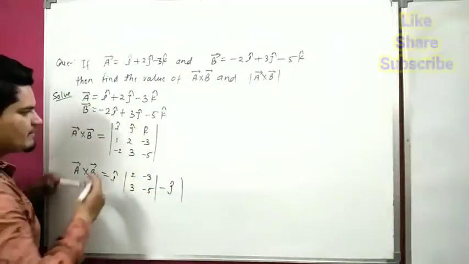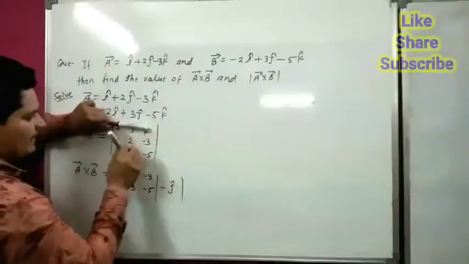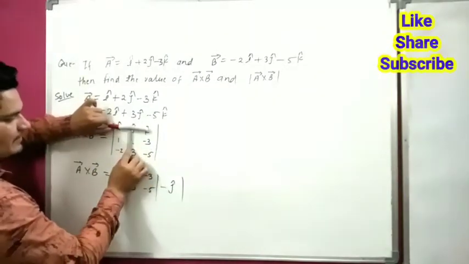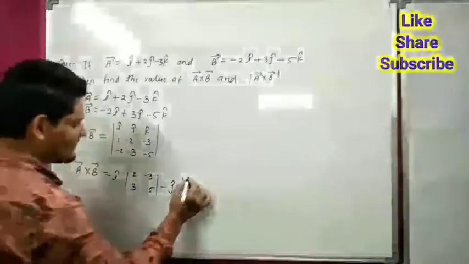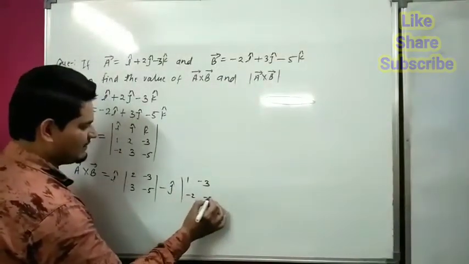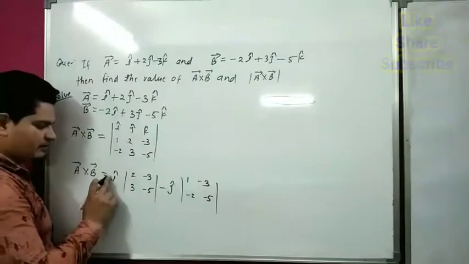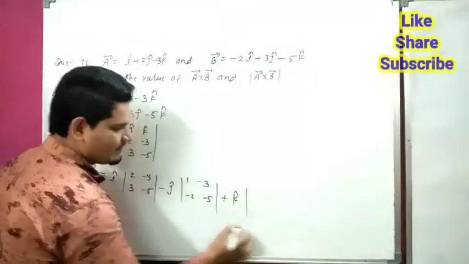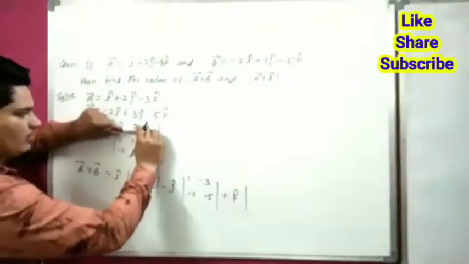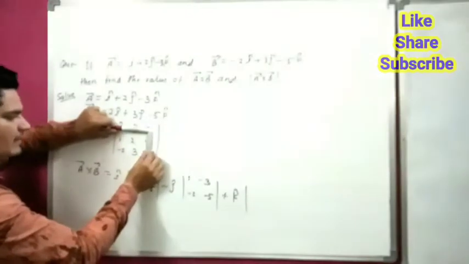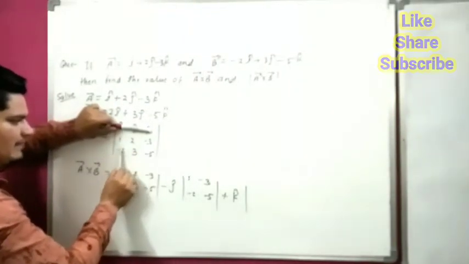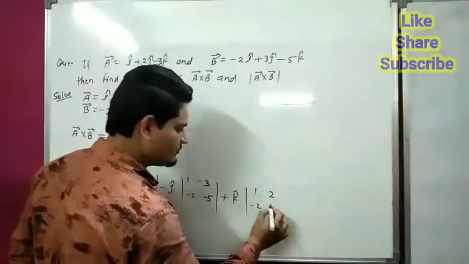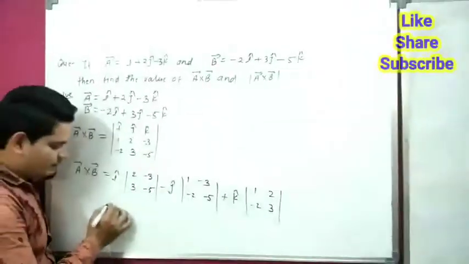Now we skip the row and column of j. So the remaining is 1, minus 3, minus 2, and minus 5. So this is positive, this is negative, again positive. Then we take k. We skip the row and column of k. So the remaining is 1, 2, minus 2, 3. So now we have to solve only these matrices.